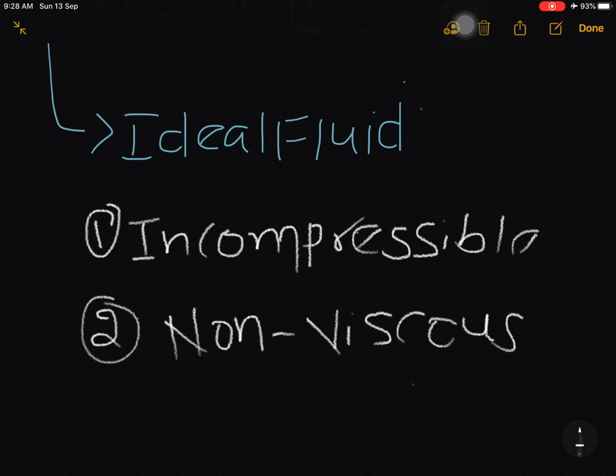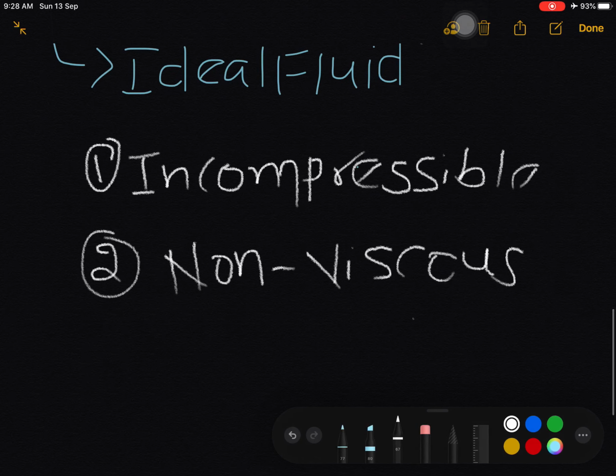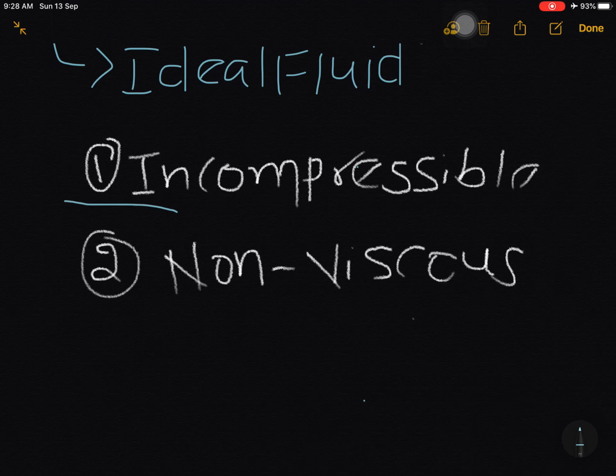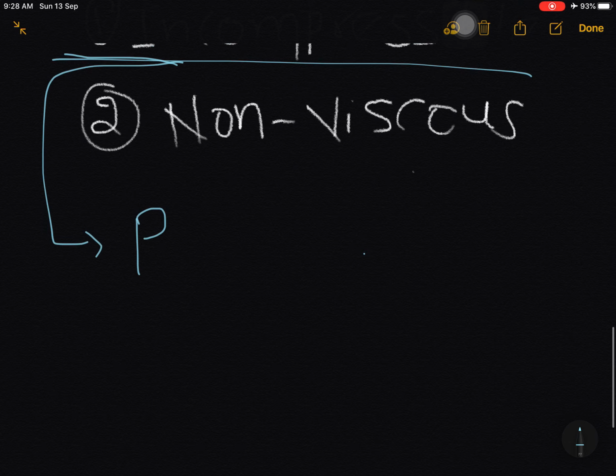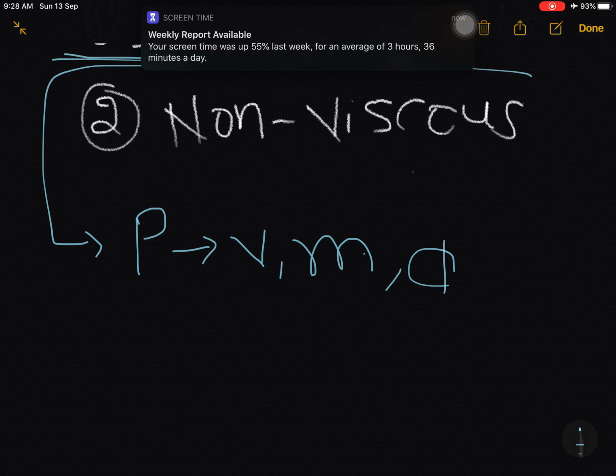Here incompressible in the sense when we apply the pressure, there will be no change in volume, mass. If there is no change in volume and mass, there is no change in density also.